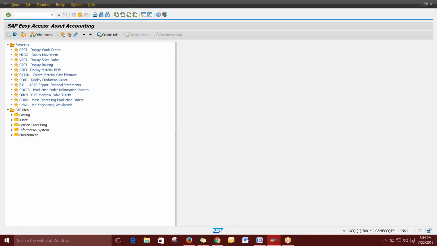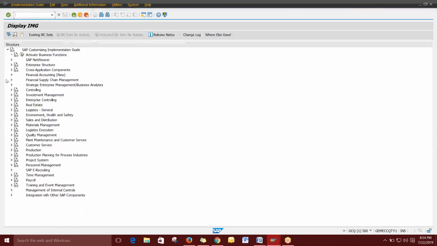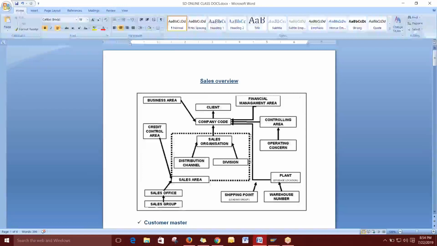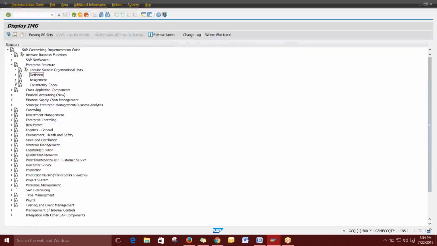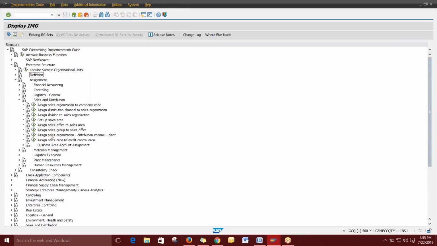I'm going into SPRO, then the enterprise structure. I'm not going to define anything, because a sales area is not a definition. It is a direct assignment of the combination of sales organization, distribution channel and division. So we go directly to the assignment in Sales and Distribution, where you can see Set Up Sales Area. We don't have a definition option here; instead we directly assign these three combinations.